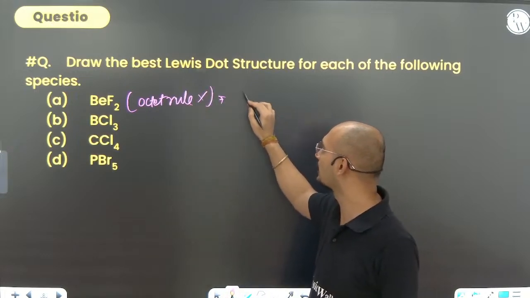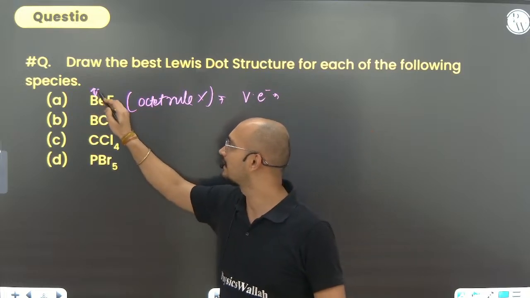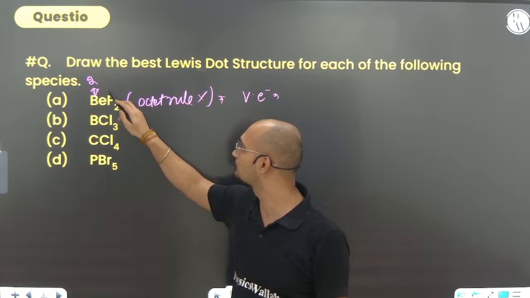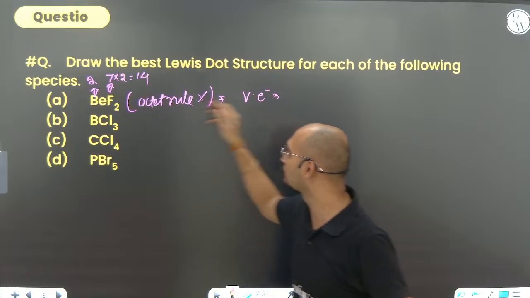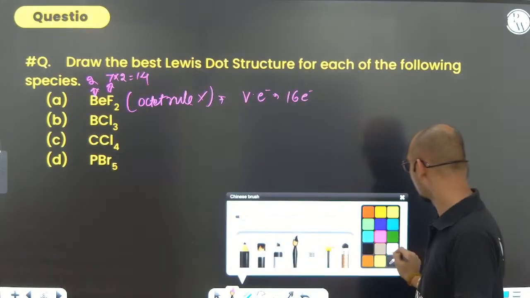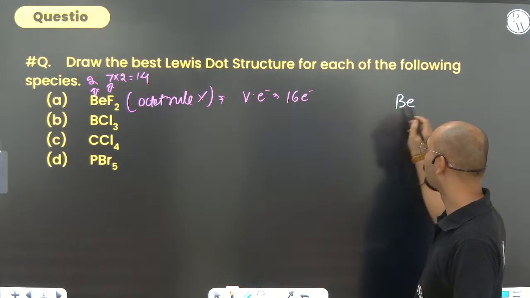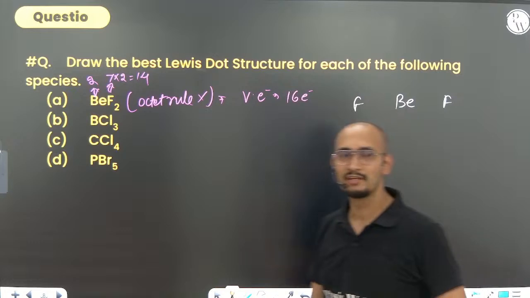What you have to do here, always remember, is count valence electrons. How many valence electrons are there? Boron has 3, fluorine has 7. 7 times 3 is how much? 21. 21 plus 3, how many total valence electrons are there? 24 electrons are there. Always do one thing: whatever is the central atom, write it down. Whatever is the side atom, note it down.